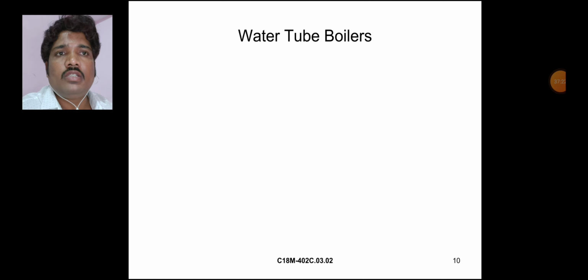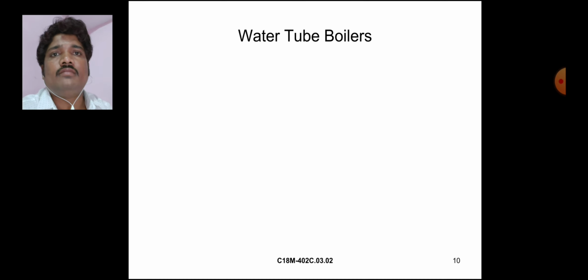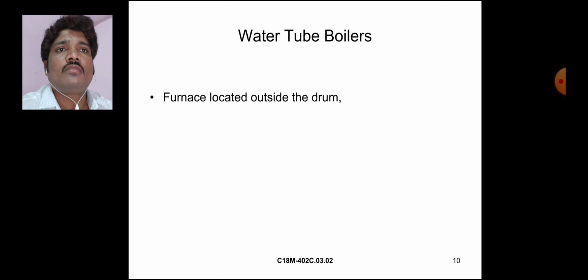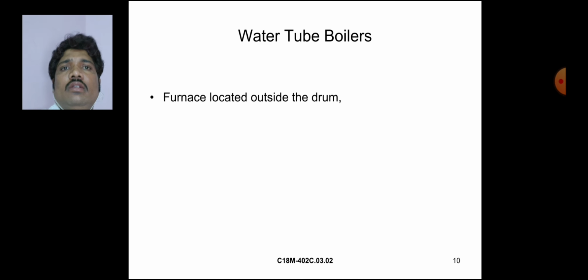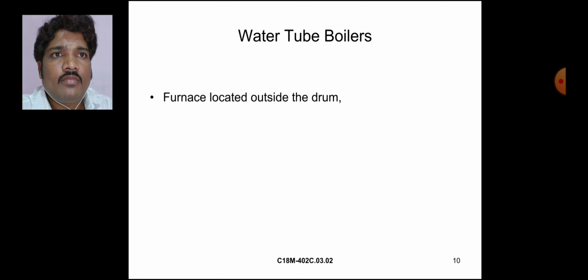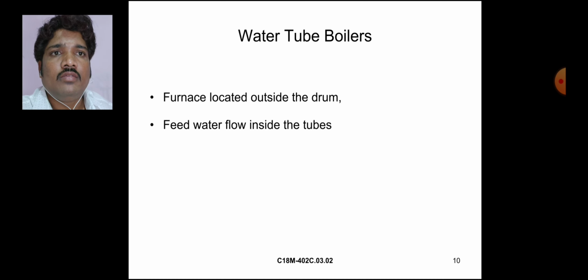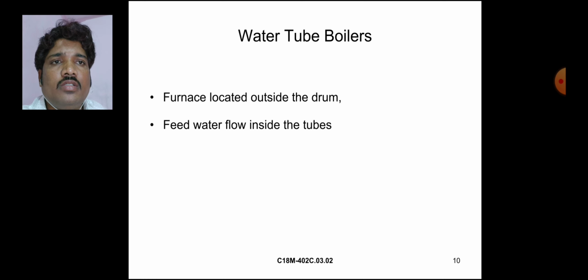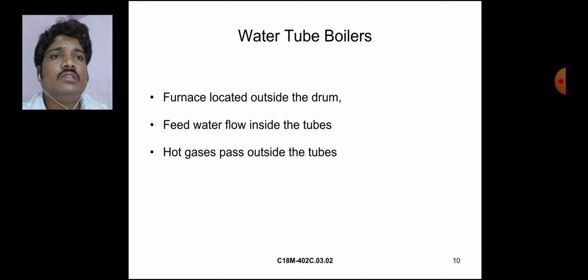The fire tube boiler is completed. Next is the water tube boiler. In a water tube boiler, the furnace is located outside the drum. Feed water flows inside the tubes.